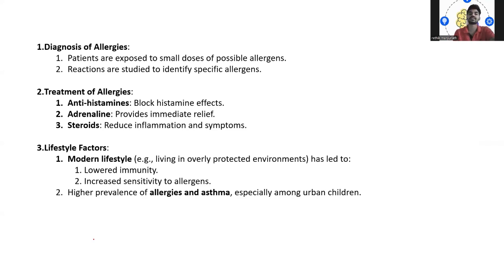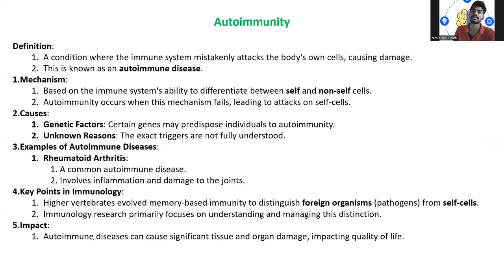Now, lifestyle factors: living in an overly protected environment has led to lower immunity, increased sensitivity to allergens, and high prevalence of allergies and asthma, especially among urban children. Meaning we take a lot of care and are always restricted to a highly protected, very clean environment. So suddenly, if we go somewhere with a lot of dust or pollination sectors, obviously we will feel allergic. That is what they are trying to say.